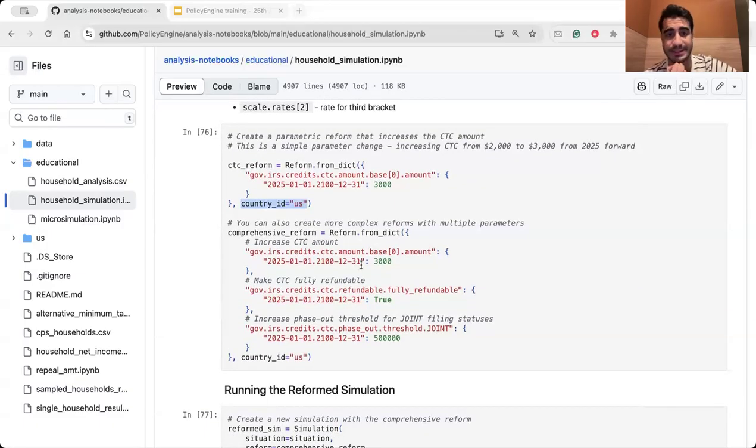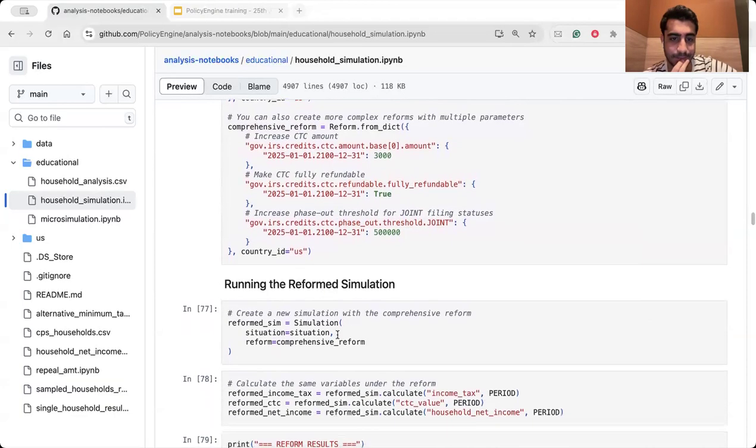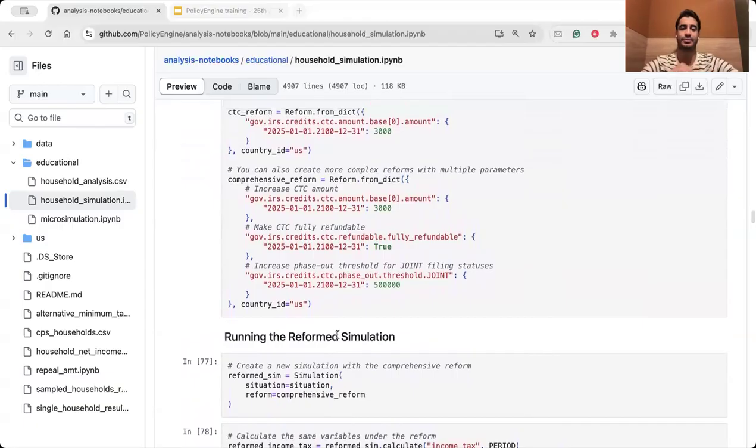Or you can pass many items in that dictionary. So you can have a comprehensive reform and again pass some changes, some other variables, parameters with new values to the dictionary to the reform. When you build a reform here, basically from before we have a kind of baseline as well.